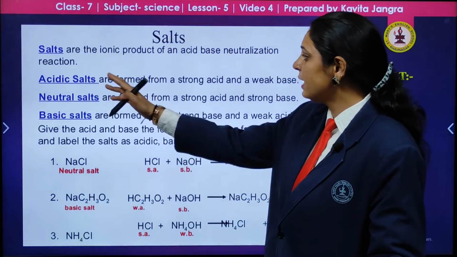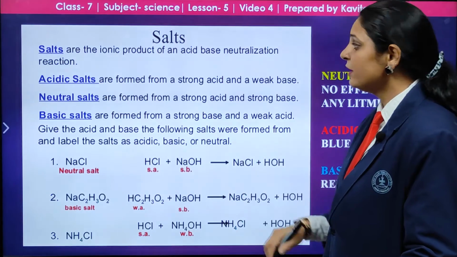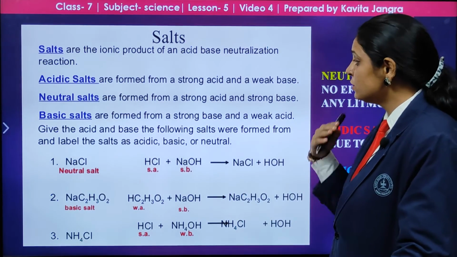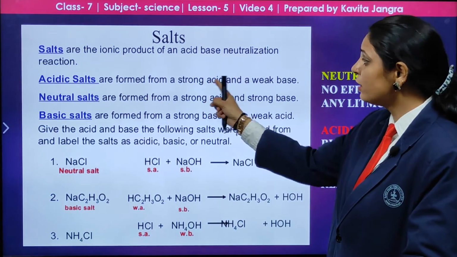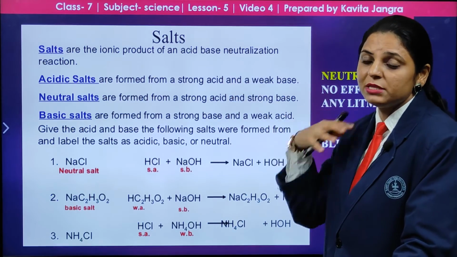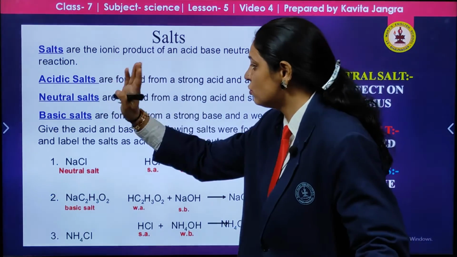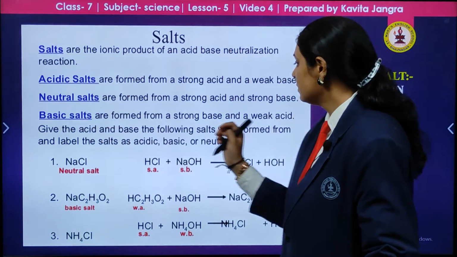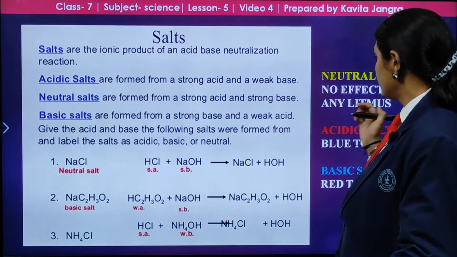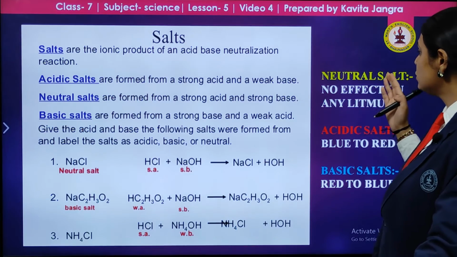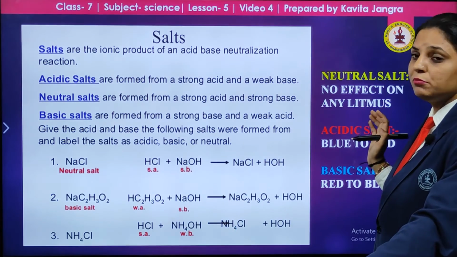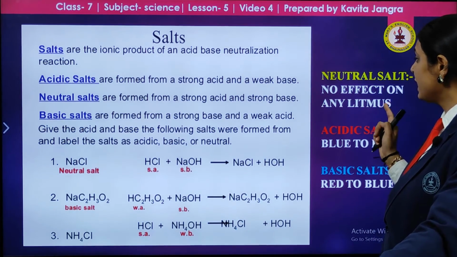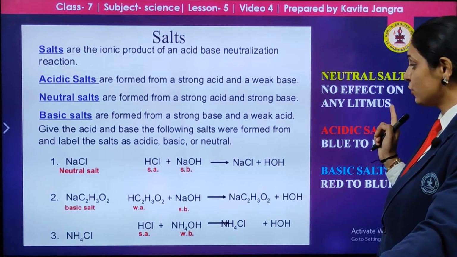Acidic salt is formed when a strong acid is there, meaning high power of the acid. Neutral salt is when both are strong, and in basic salt the basic part is strong. If you test a neutral salt with litmus, it will not give any effect.